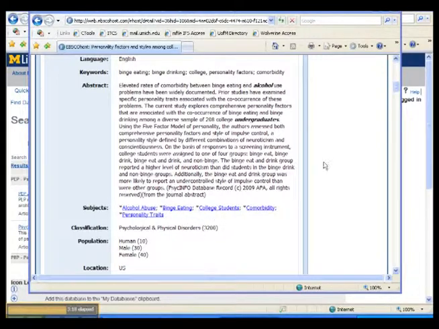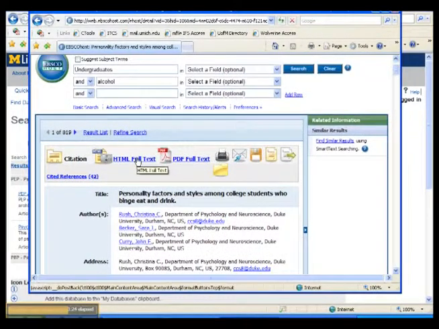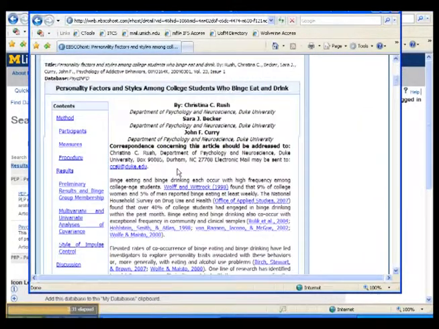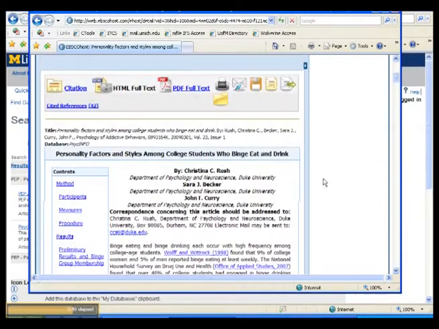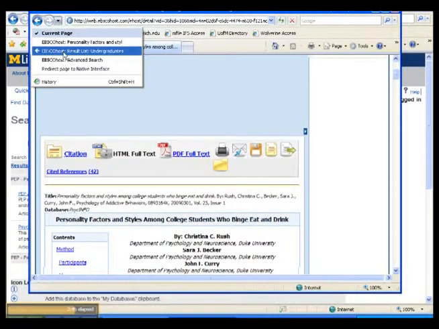If you decide after reading the abstract that this is the article for you, you want to first check if there's an electronic version. In this instance, this article has both an HTML and full PDF version available. Clicking on the HTML text will take you to a website which contains hyperlinks throughout the article. The PDF version allows you to download a copy of the article and save a copy onto your computer or flash drive. But what if there is no electronic version of your article?